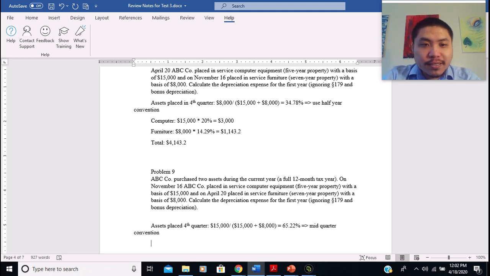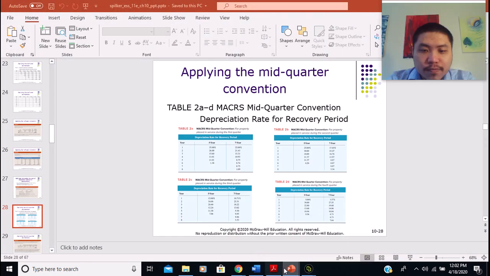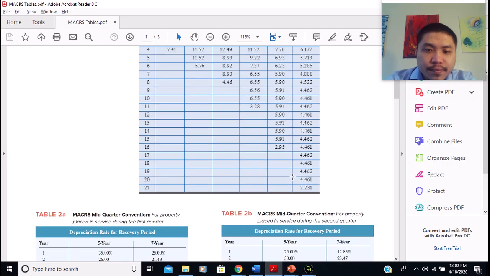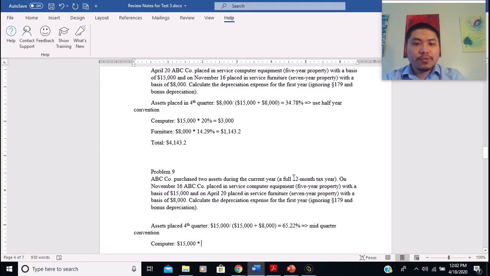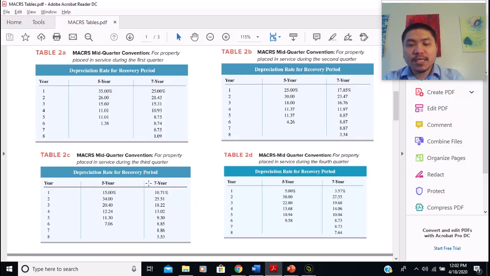So now let's calculate the depreciation expense for each of the items. So let's start with the computer. $50,000. Now we have to go find the depreciation percentage. So let's look at the mid-quarter tables. The computer is placed into service in November, which is the fourth quarter. So we have to go find the table for the fourth quarter. So this is the table for the fourth quarter, property placed in service during the fourth quarter.